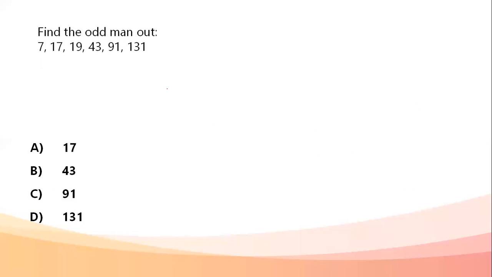Okay, next question. Find the odd man out of the given number series: 7, 17, 19, 43, 91, 131. Some people try to figure out some difference between them, maybe by taking the difference between the numbers. Here the difference is 2, here the difference is 10. Then the difference goes on increasing exponentially and they're stuck with that.